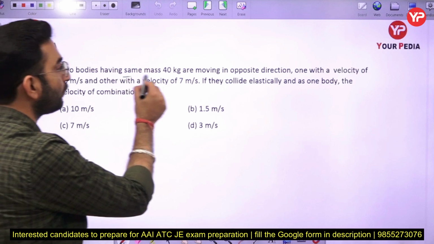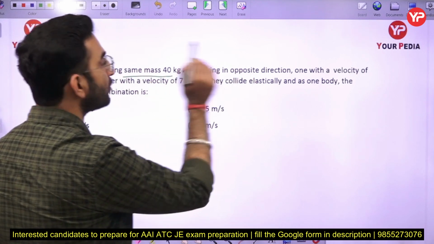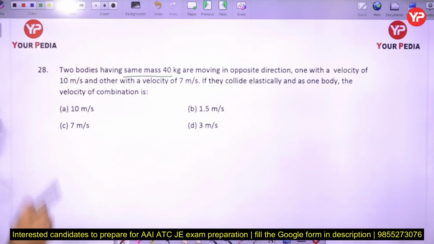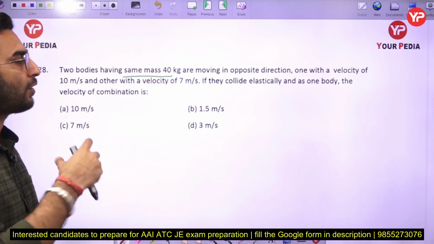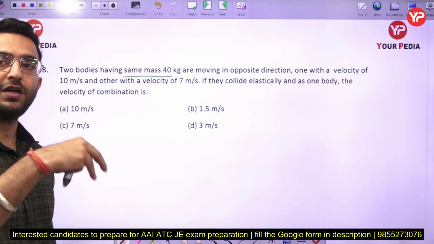Okay. Now the next part: two bodies having the same mass of 40 kg are moving in the opposite direction, one with the velocity of 10 meters per second and the other with the velocity of 7 meters per second here. If they collide elastically and move as one body, the velocity of the combination will be, okay, you have to calculate here. So in this case you have to use the conservation of momentum, because there is no external force acting over the masses here.